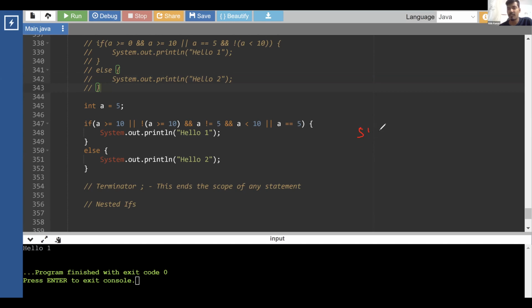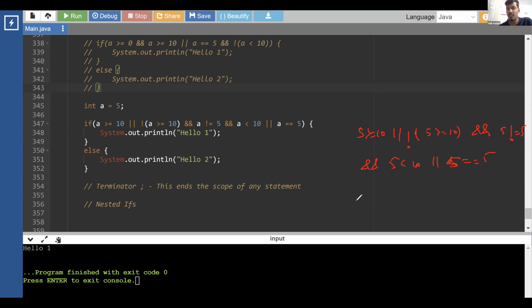So first is 5 greater than equals to 10, or not of 5 is greater than equals to 10, and 5 not equals to 5 and 5 less than 10, or 5 is equals to 5. Sorry for my bad handwriting. Okay, so let me firstly write the values that we are going to get.